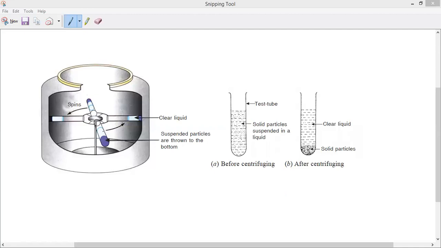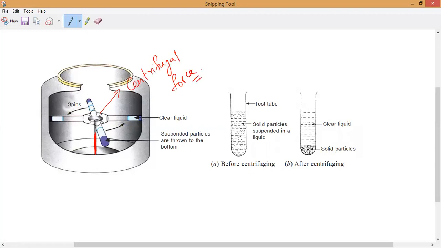Understand? So this is the internal structure of a centrifuge. You may observe here, the spinning rotation will take place. This rotation is acting in the middle, based upon the axis. See, one axis is fixed here. That is why this is called the centrifugal force. From the center it is acting. That is why it is called centrifugal force. What should we call it? Centrifugal force.